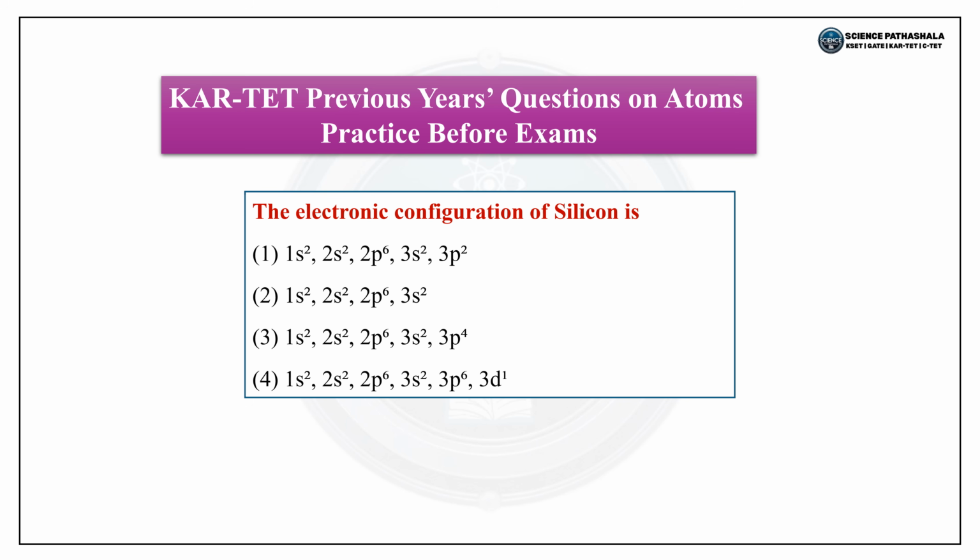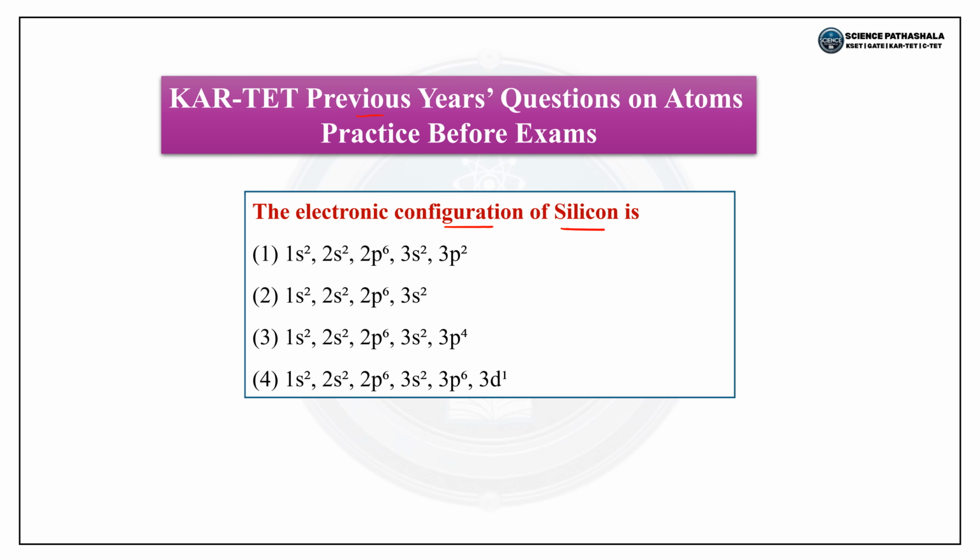So now we will solve some of the questions from KAR-TET previous year questions on atoms. So practice before examinations. The electronic configuration of silicon is, we know silicon is the 14th element in the periodic table.